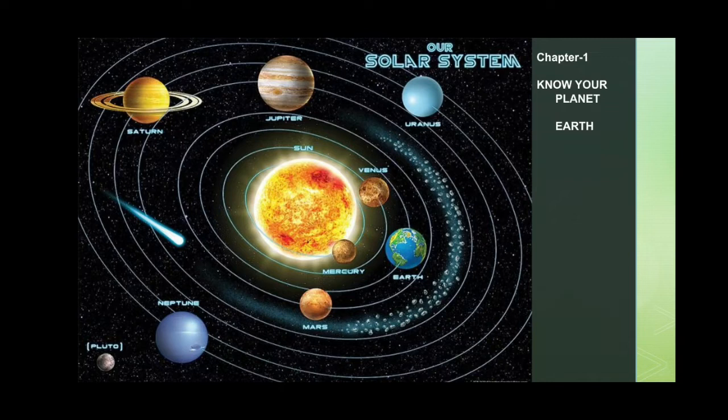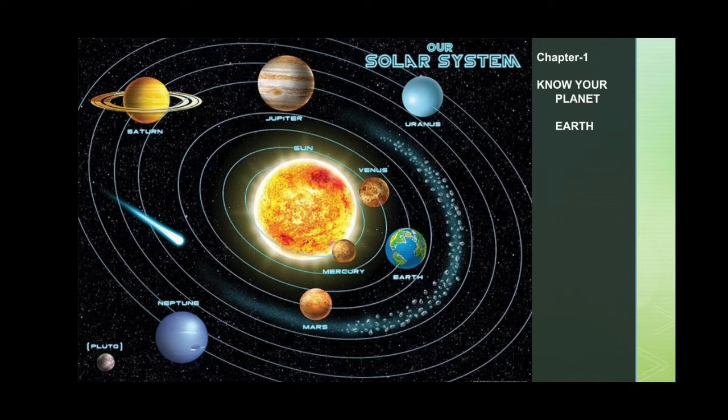Now let us know about our planet. So what is your planet? In which planet do you live? The planet where we live is Earth. Now Earth is a unique planet. It is the only planet in our solar system that has water and air. Our Earth has land masses and water bodies, that means the air and water, which are very important for our survival. The large land masses are known as continents and the large water bodies are called oceans.